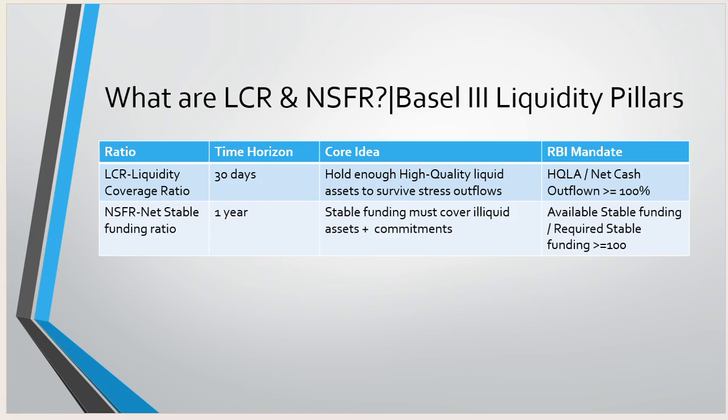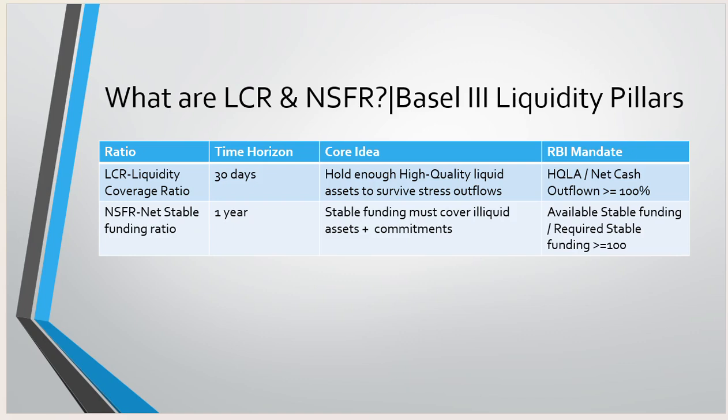Then we will move on to the net stable funding ratio. It is also a key and important ratio for banks, and its time horizon is 1 year. The core idea behind the net stable funding ratio is that stable funding must cover illiquid assets and commitments. If there are withdrawals of bonds, commercial paper, or FDs, the bank should at that time have a sufficient amount so it can immediately provide funds to its customers.